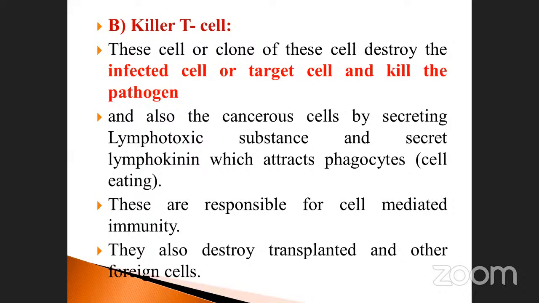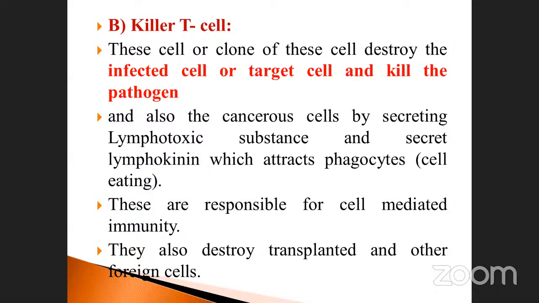And killer T cells. These cells are cloned, and they destroy the infected cell or target cell and kill the pathogens. It will not directly kill the pathogen. It only acts upon the infected cell or target cell, and automatically the target cell is destroyed, which means the pathogen will not survive. It also destroys cancerous cells by secreting lymphotoxic substances and secretes lymphokinins, which attract phagocytosis, otherwise called the cell eating process.